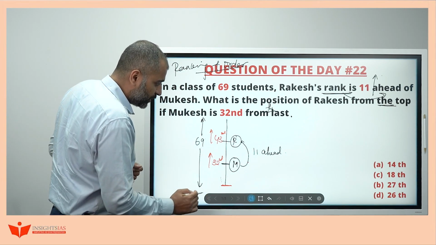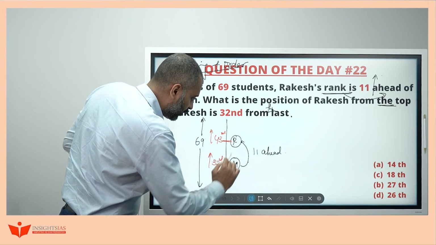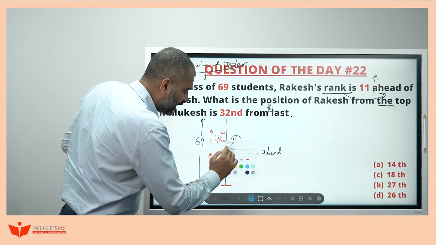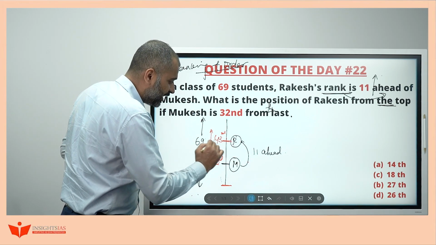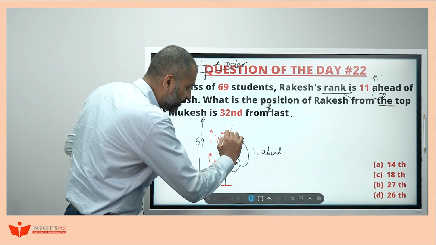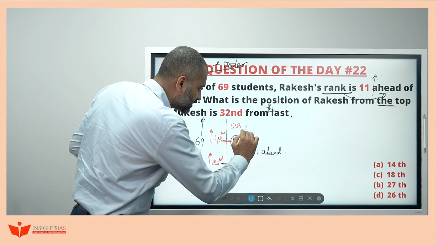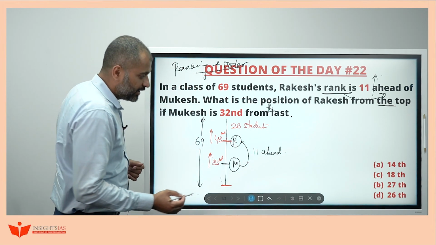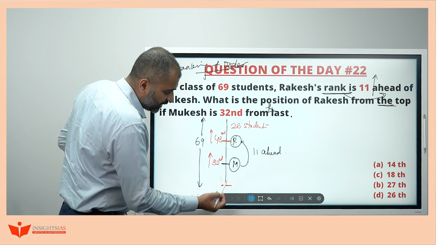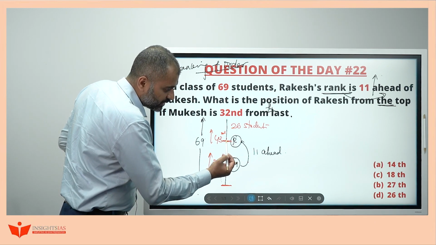Apart from Rakesh, how many people are left here? Out of 69, till here we got 43, so the remaining has to be 26 students, isn't it?